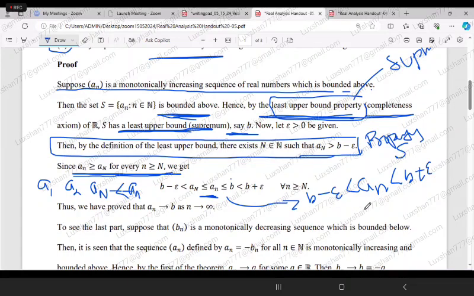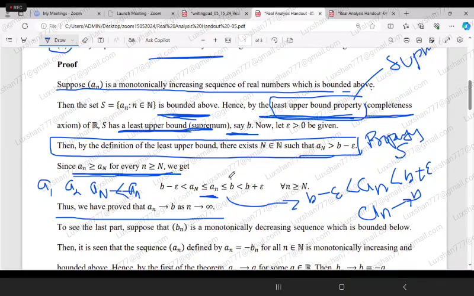So an is b and b mean what? Finally, an tends to b as n tends to infinity. So we are proving that an converges to the supremum of that set. That is what we are trying to prove here.